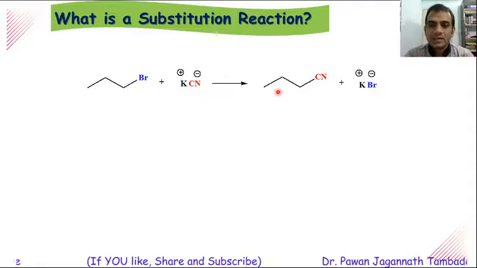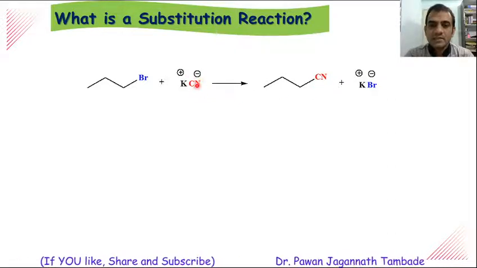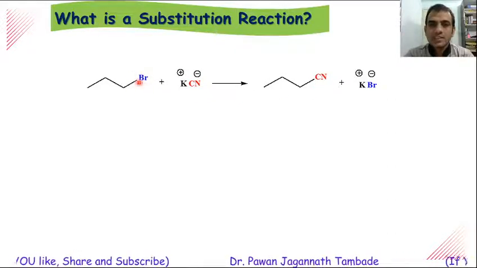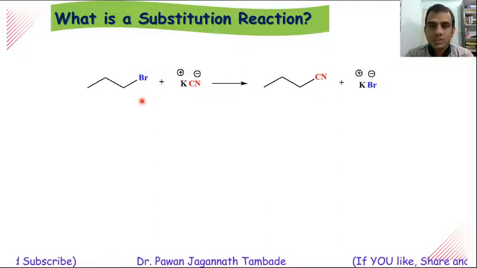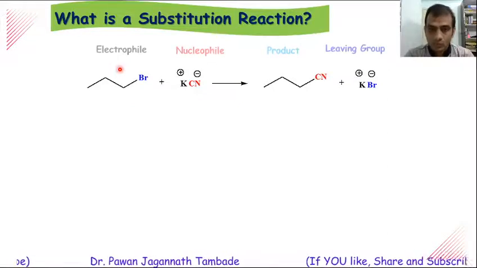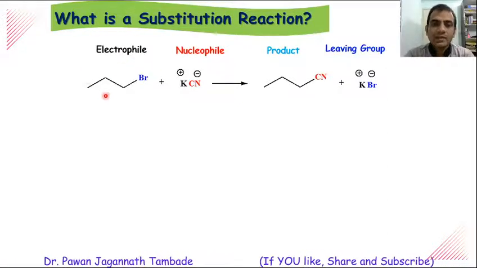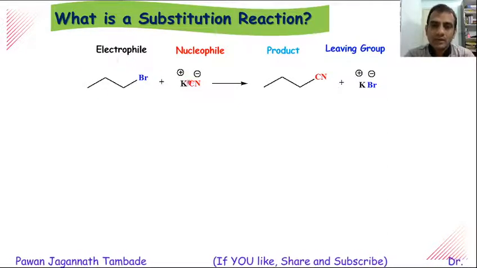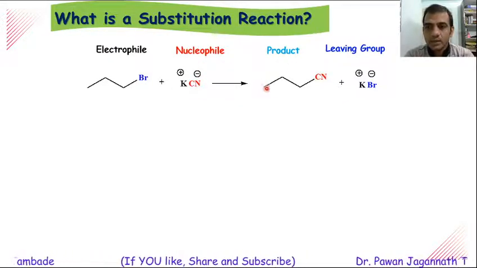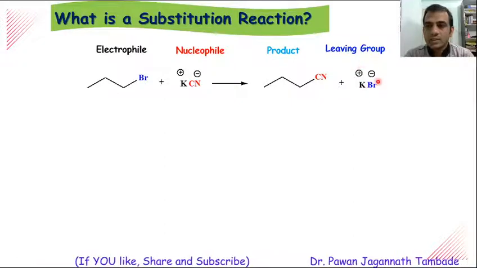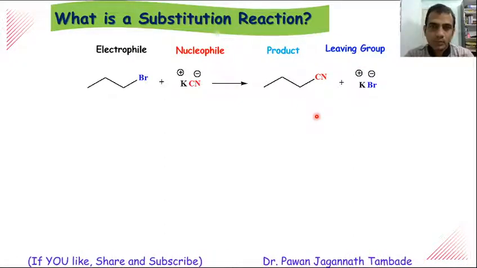If you look at this reaction, this CN minus is replacing this Br. Br is kicked off during the process. So this alkyl halide is called the electrophile. This CN minus is called the nucleophile. This is our product, and this Br minus is the leaving group.